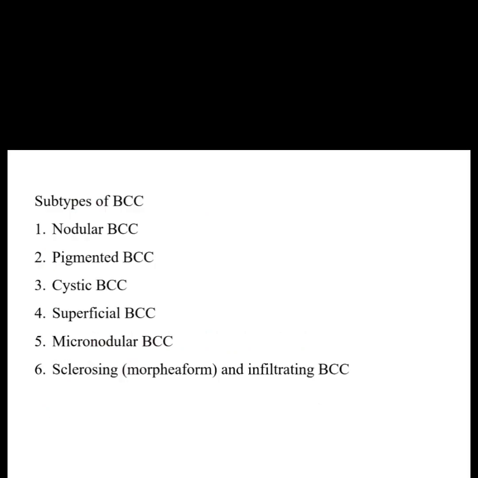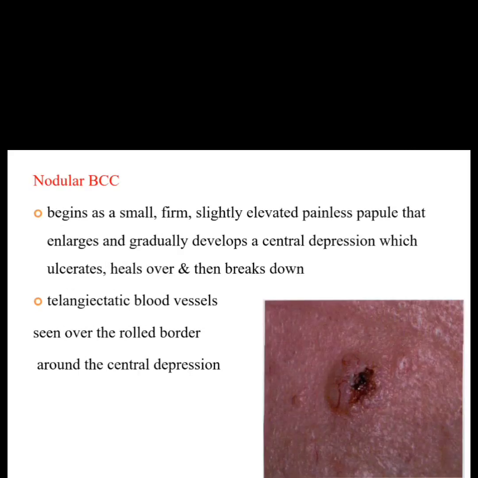The clinical subtypes are nodular, pigmented, cystic, superficial, micronodular, sclerosing and infiltrating basal cell carcinoma. Now coming to nodular basal cell carcinoma, it begins as a small, firm, slightly elevated, painless papule that enlarges and gradually develops a central depression which ulcerates, heals over and then breaks down.